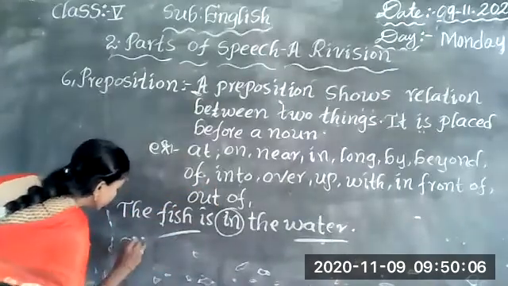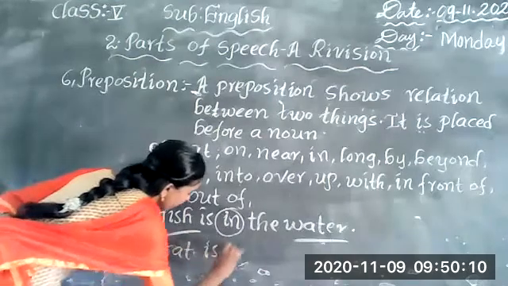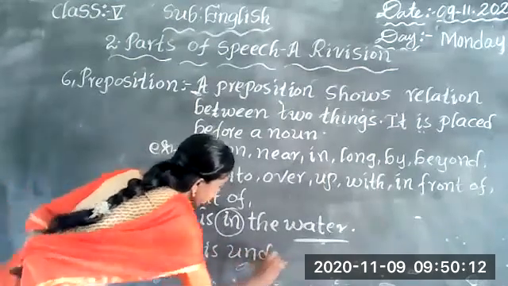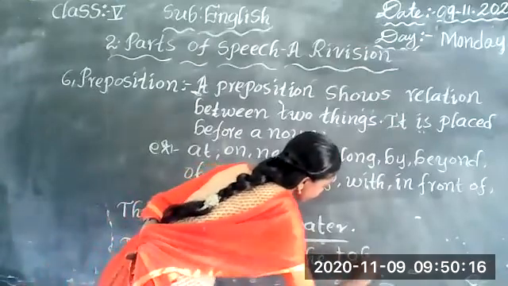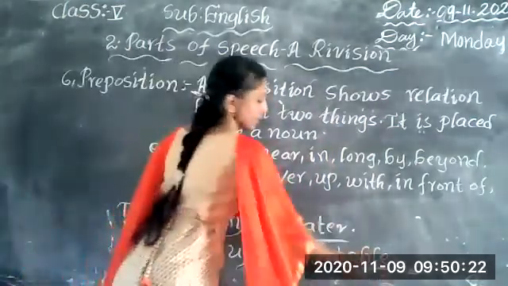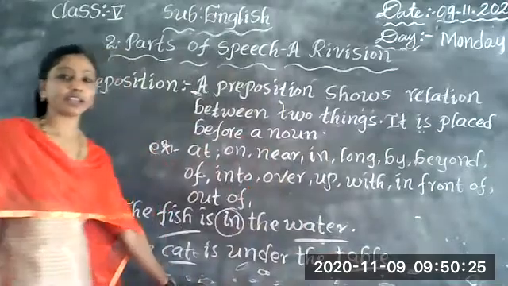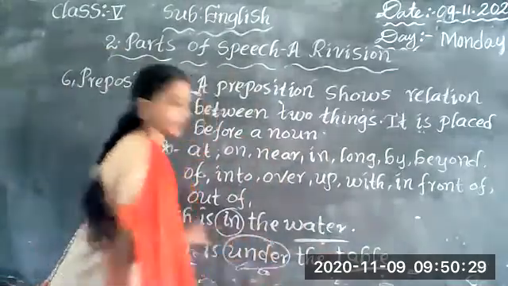One more. The cat is under the table. What is the relation between the cat and table? The cat is sitting under the table. Here, under is the preposition.